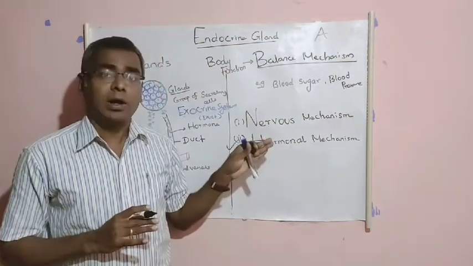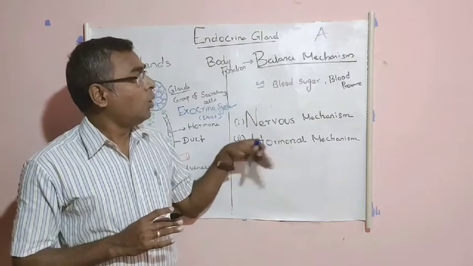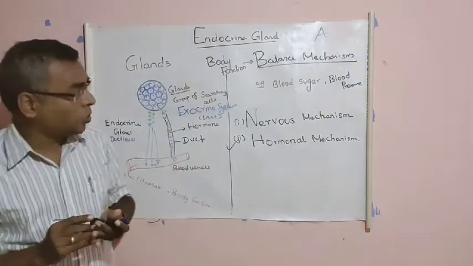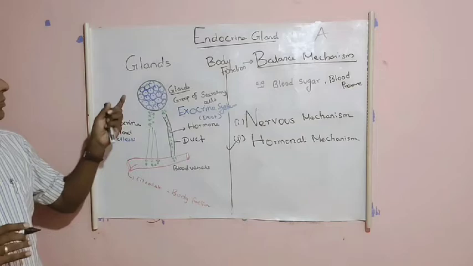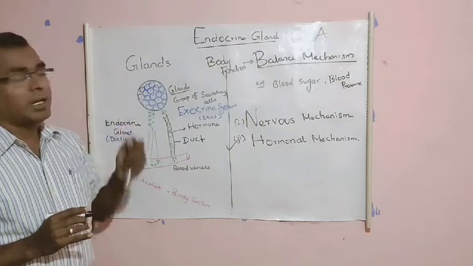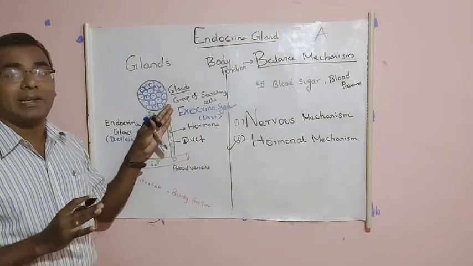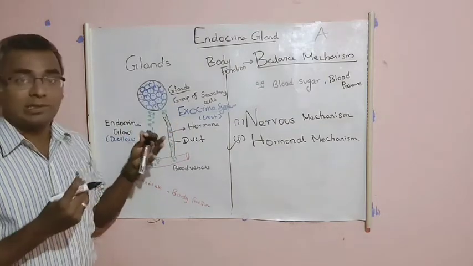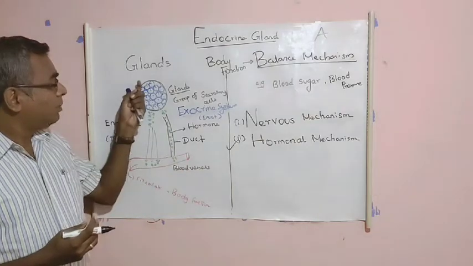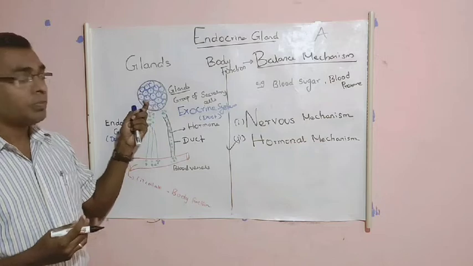What do you mean by this hormonal mechanism, or this hormone, and how does it maintain the balance in our body? See here, glands. What do you mean by glands? A gland is a simple group of secretory cells or clusters of cells. Many cells are present here in a group.